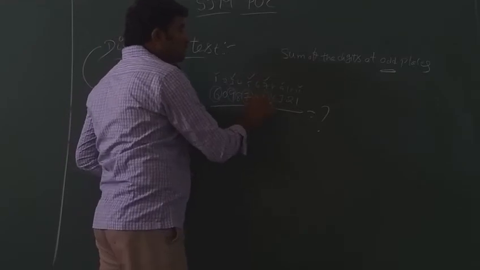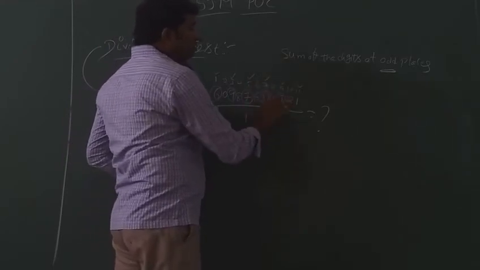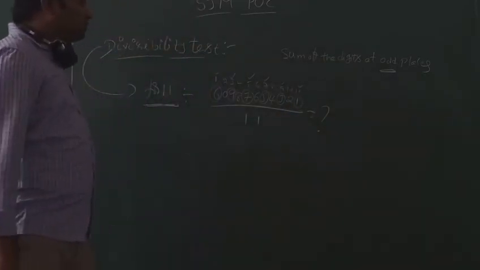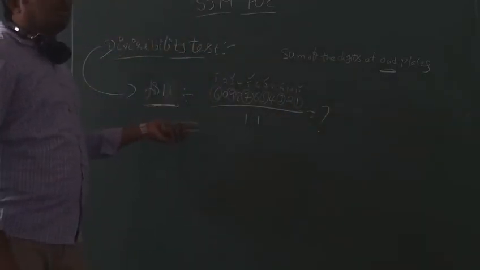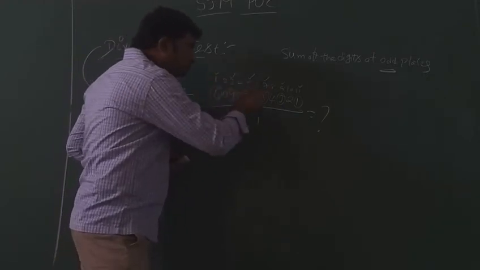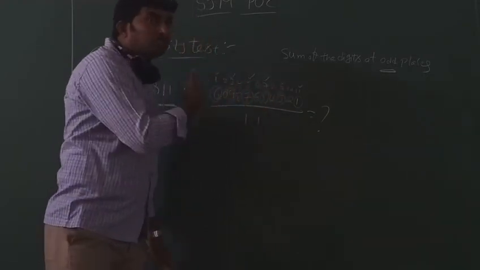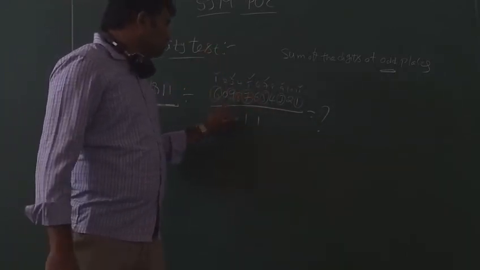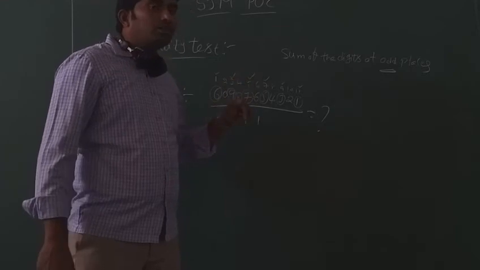Next, 5 at an odd place, 7. 3 is at an odd place, 9. Next, 1 is also at an odd place, that is 11. That means the remaining digits are at even places: 2, 4, 6, 8, 10. These are multiples of 2, so these are even numbers. The remaining digits are at even positions, right?